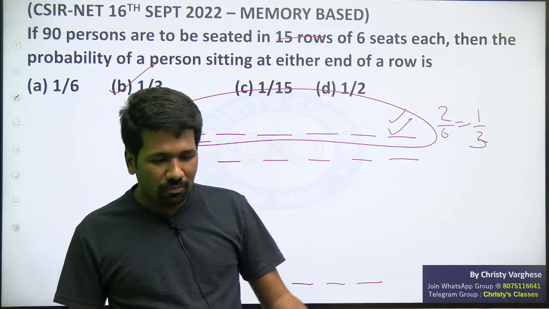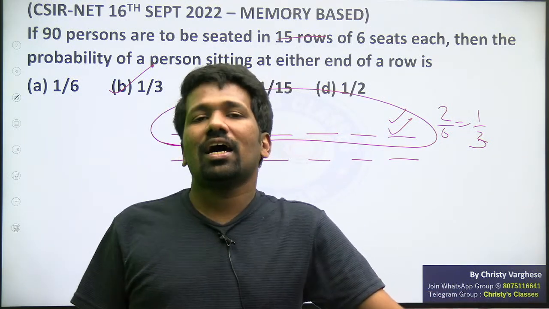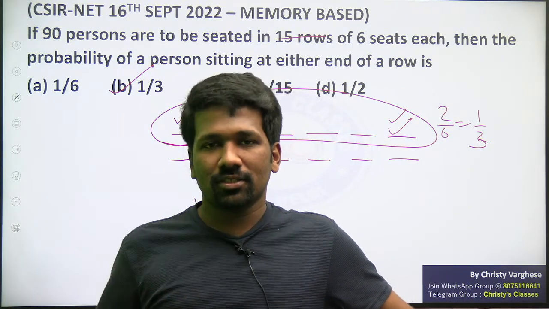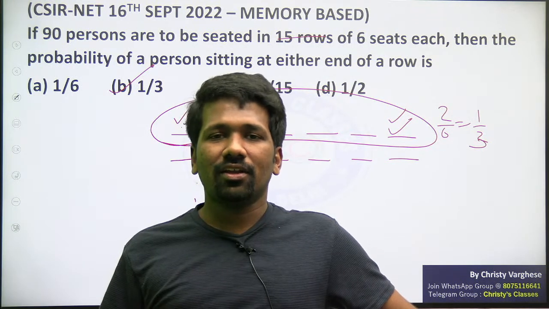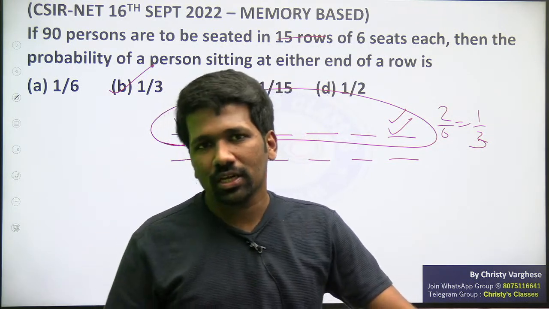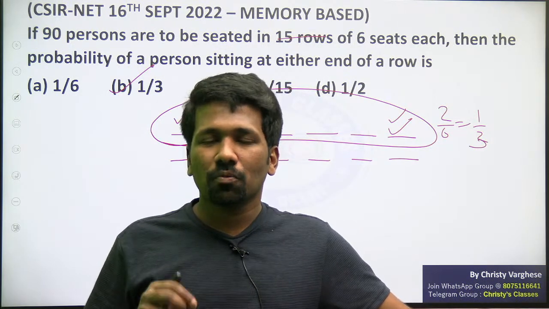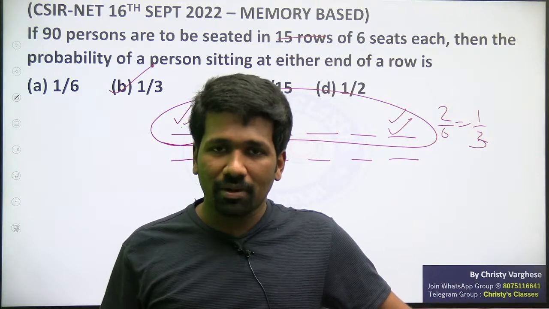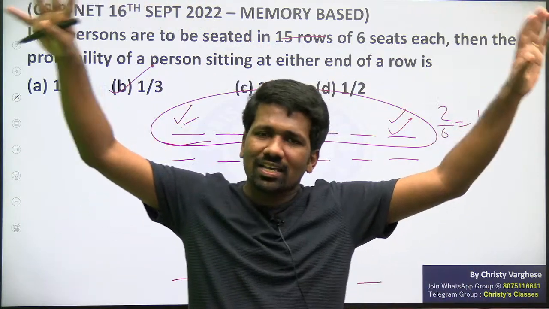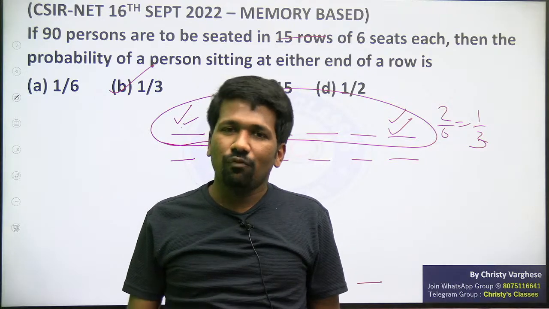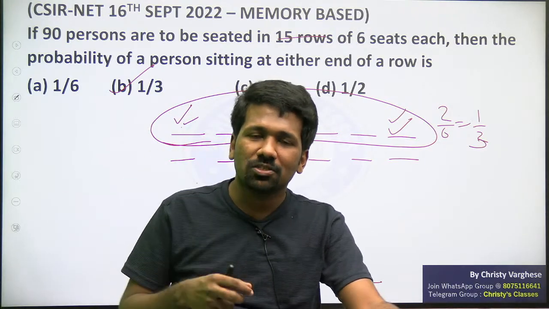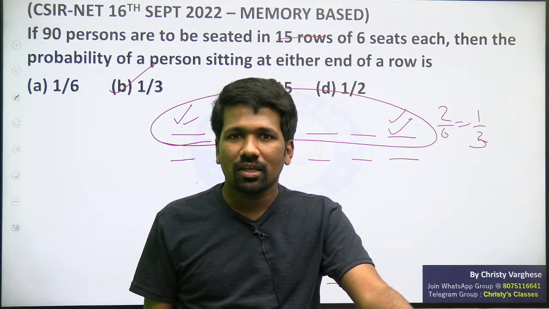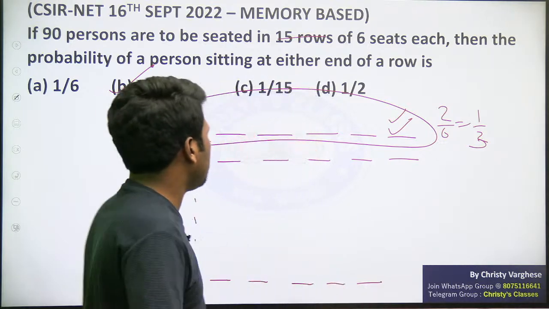For example, let me tell you a possibility. If there is a classroom with 10 boys and 20 girls, what is the chance that a random person you are choosing will be a boy? That will be 10 by 20, 10 by 30, 10 by total 30 people in the class. That is 1 by 3. Now, if there are 10 such classes also, in every class it is 1 by 3 only. So the chance of getting boys from each class is 1 by 3 only. Are you all getting the point? So the answer will be 1 by 3 only.